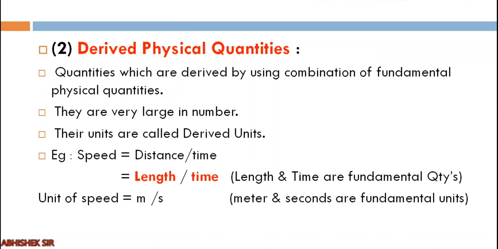The unit of speed is meter per second. The unit of length is meter, of time is second. So meter and second are called fundamental units. Length and time are fundamental quantities, but speed is a derived physical quantity. The unit of speed is meter per second. Clear? Same way, you can have another example like acceleration. So what is acceleration? It is length upon time square, meter per second square. So acceleration is a derived physical quantity which is made by a combination of fundamental physical quantities.